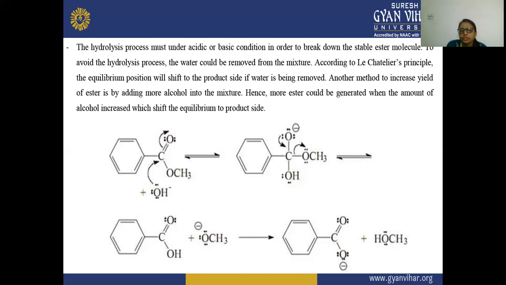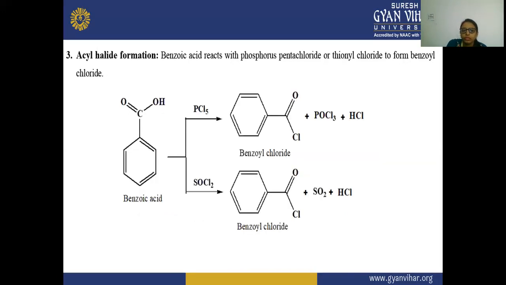After that, in this intermediate, this OCH3 will withdraw its electrons from this carbon atom, and to stabilize this carboxylic acid, this oxygen will again give its lone pair to form the double bond. So here the double bond will be formed, and this OCH3 will react with the H positive that was dissociated from this water molecule. And you can see there is a formation of this carboxylic acid as well as methanol.